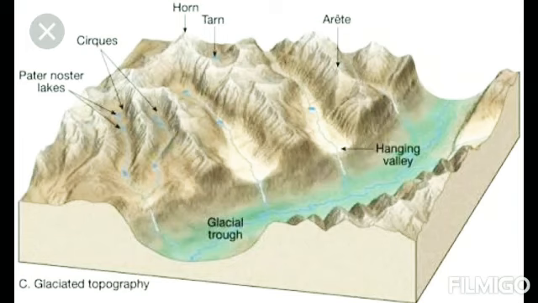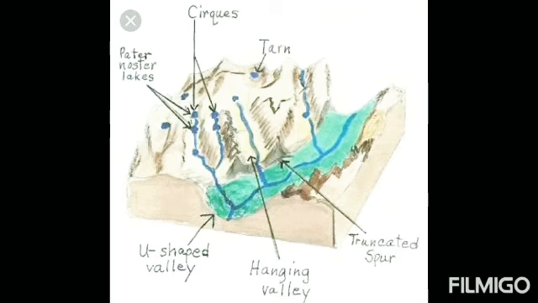Then comes this Hanging Valley. A Hanging Valley is a shallow valley carved by a small glacier, and thus the elevation of its valley floor is hanging high above the elevation of the valley floor carved out by the larger glacier. You can see the picture as well. I'll show you after this. It's very clear that it's like a hanging structure. That's the Hanging Valley.